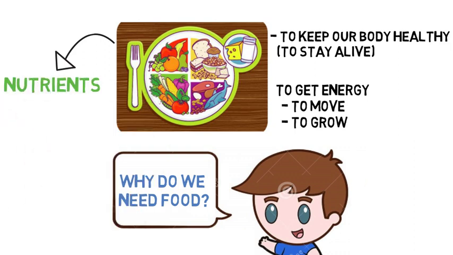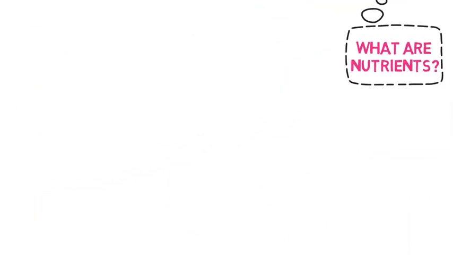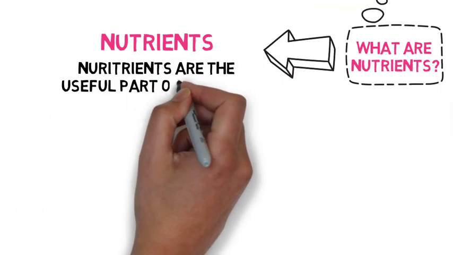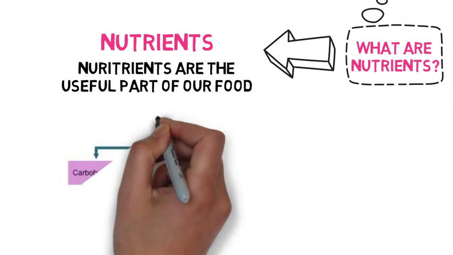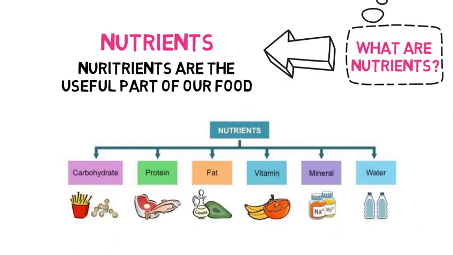We get nutrients from food. What are nutrients? Nutrients are the useful part of our food. There are mainly 6 nutrients. For example, carbohydrates, which are sweet in taste; protein, like meat and egg; fat, like oil and ghee; vitamins, which are present in fruits and vegetables; minerals like salt; and water.